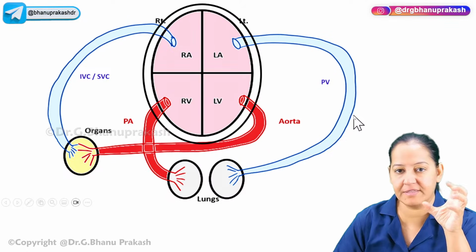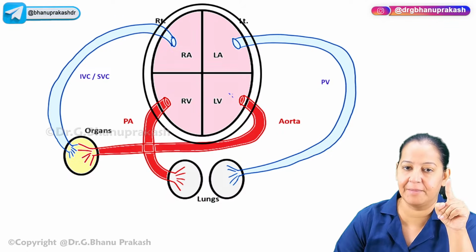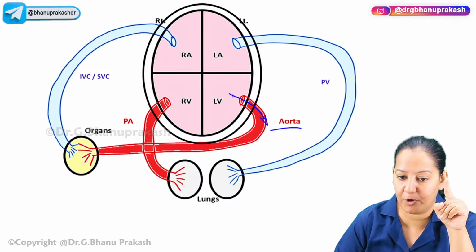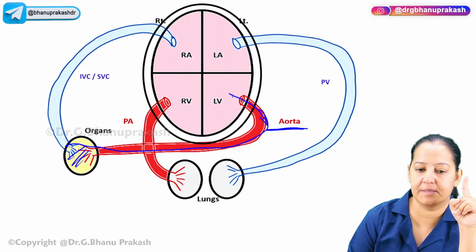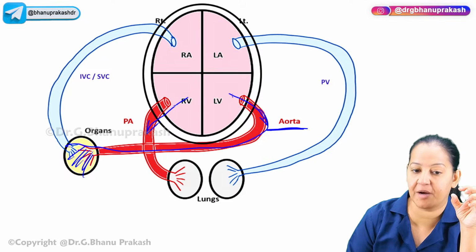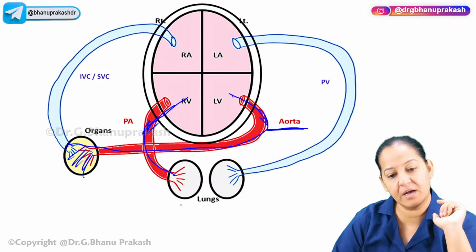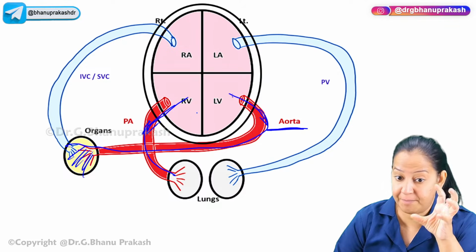Now when the heart is pumping from the left ventricle, the blood is coming to the aorta, the pure blood, the oxygenated blood, and it is distributed in all the organs. When the right ventricle is pumping, the impure blood, the deoxygenated blood, comes into the pulmonary artery and goes to the lungs for purification. So both ventricles pumping is important.